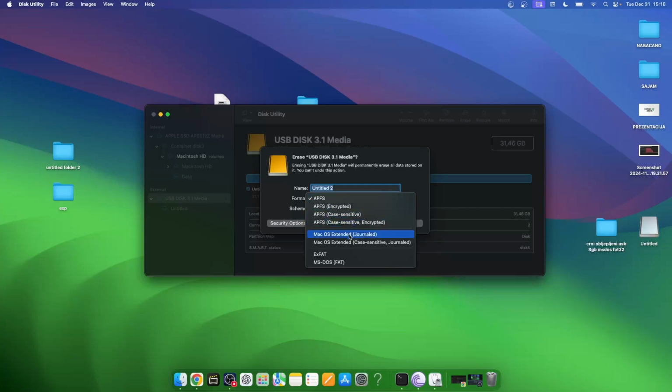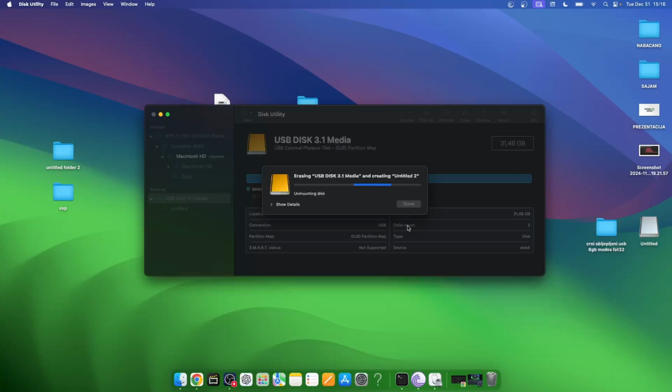and then choose Mac OS Extended (Journaled) and GUID Partition Map, and Erase. This will erase everything from the USB and prepare it to be cleaned. Okay, everything is cleaned from the USB, and the USB is formatted for the MacBook to recognize it.